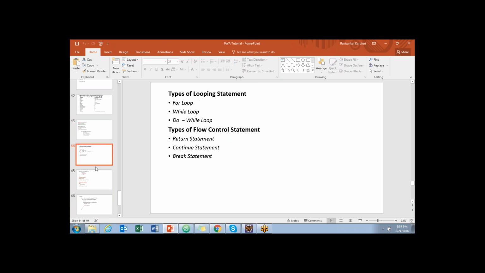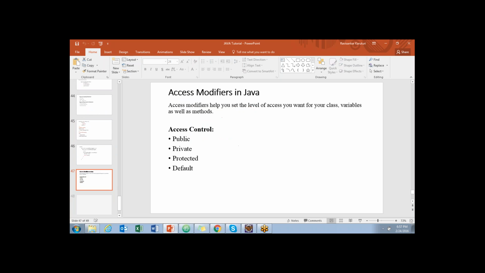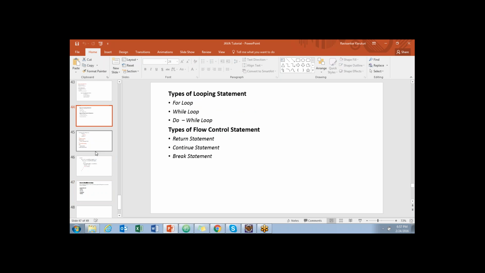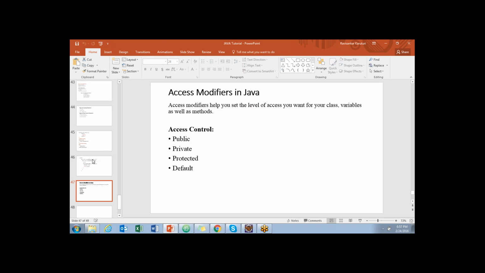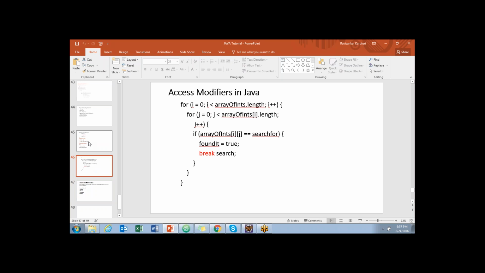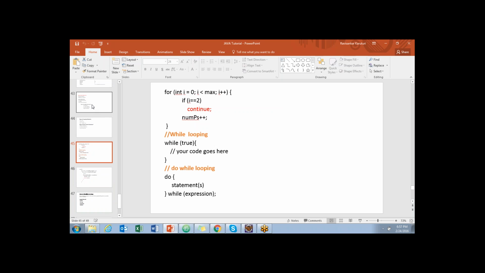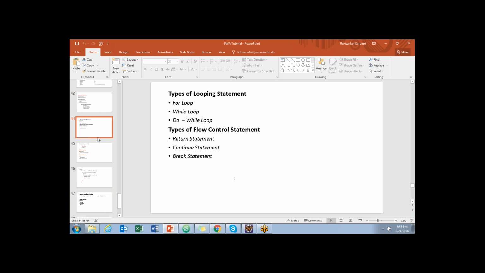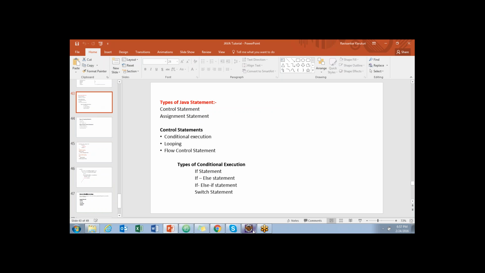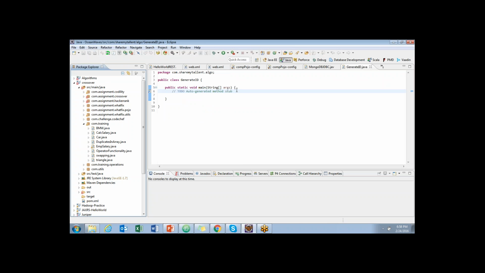Let me start with conditional statements, with the if statement. For suppose I am writing code. This is my generate ID class.